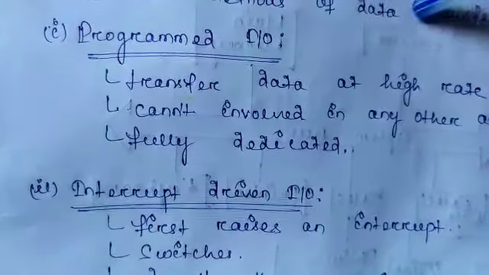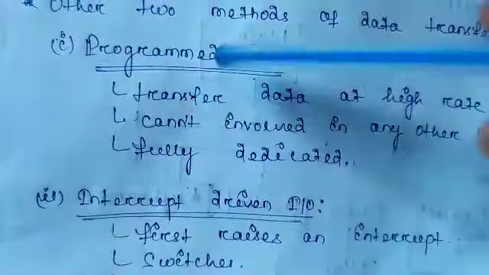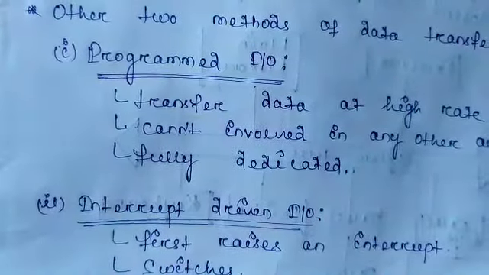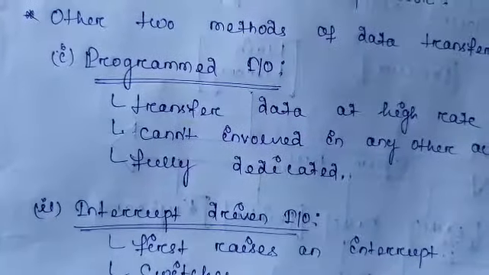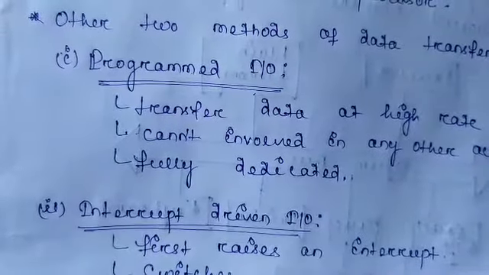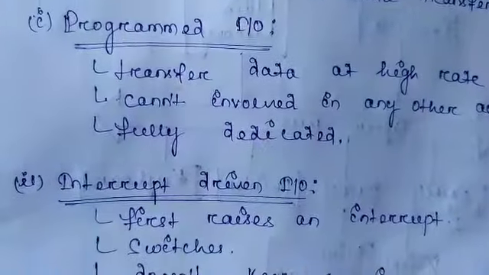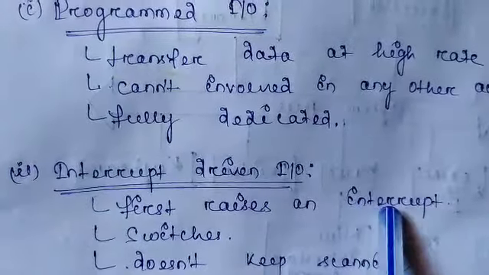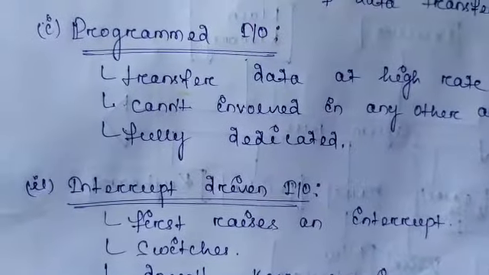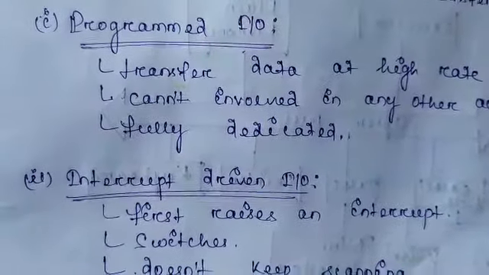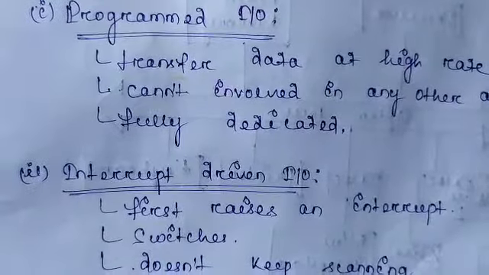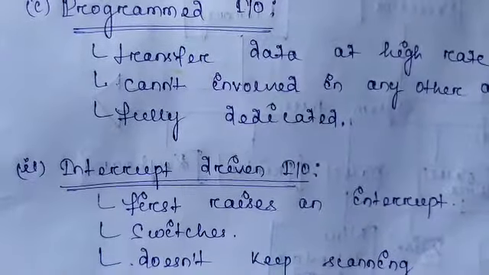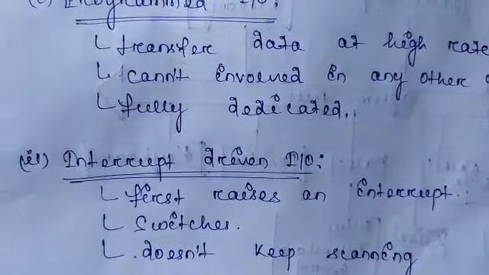In the programmed I/O concept, first we have to make a request that we need the I/O device or we need to contact the memory. But in interrupt driven I/O, the system first has to raise an interrupt, then the processor switches between the currently executed program and the program being requested to be executed.